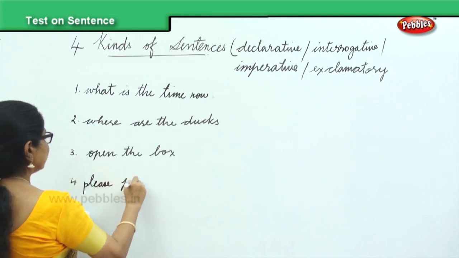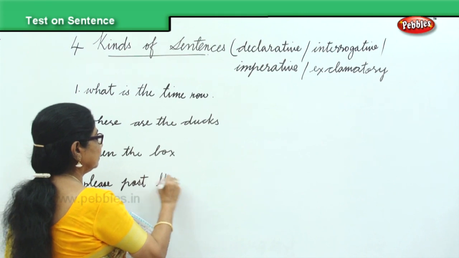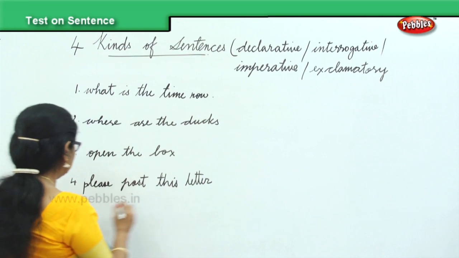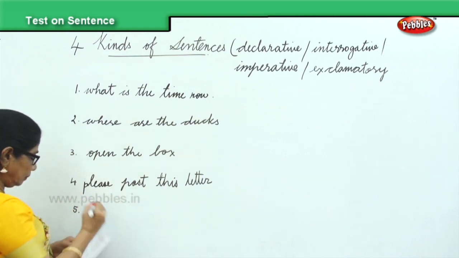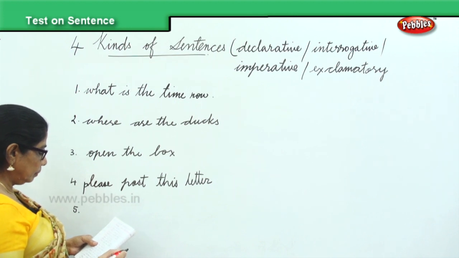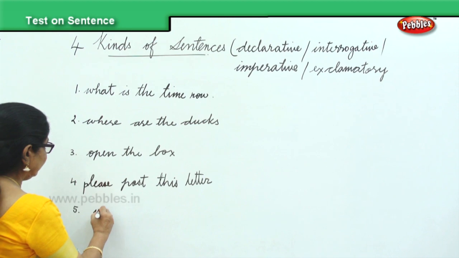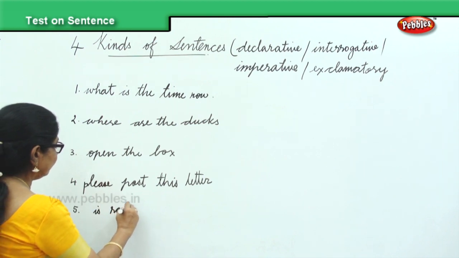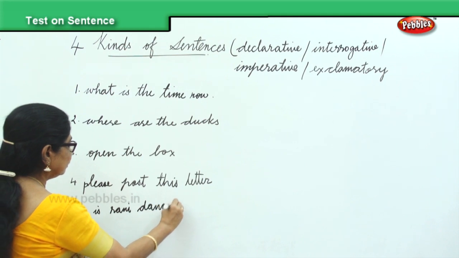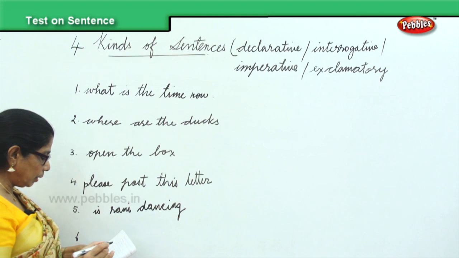Please post this letter. Is Rani dancing? And finally, I have the sixth one.